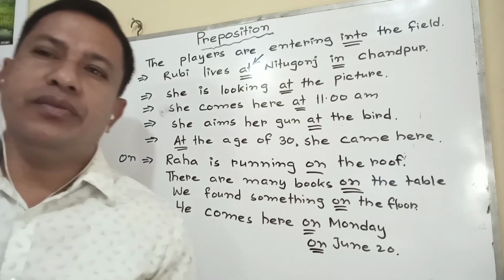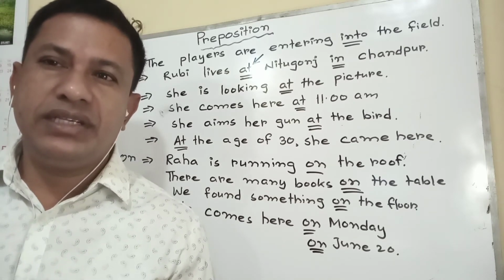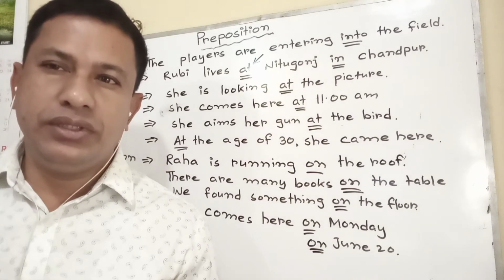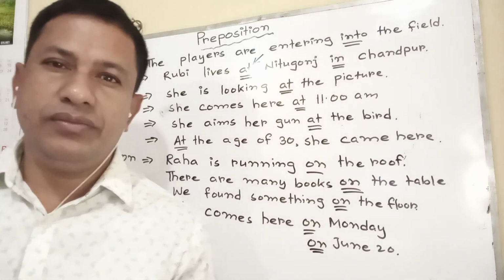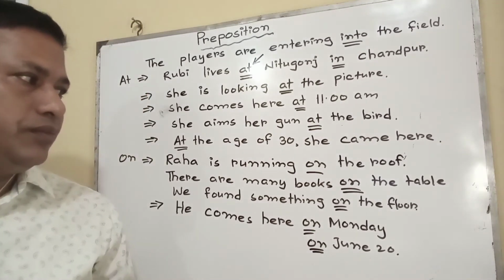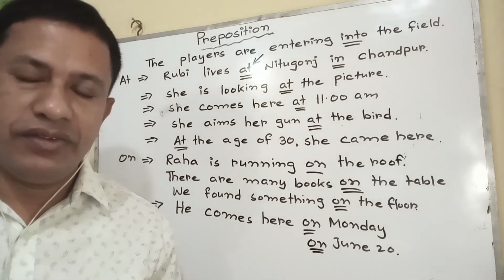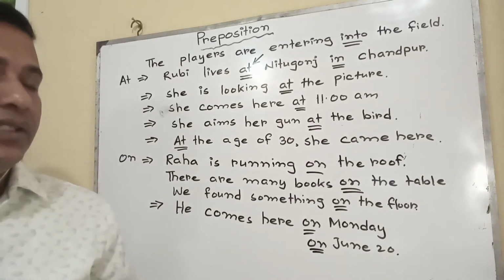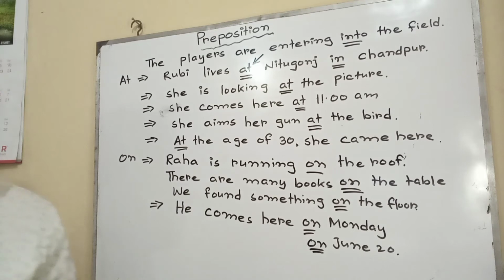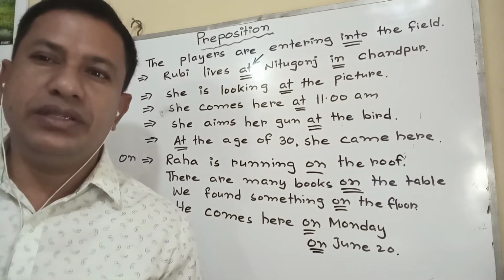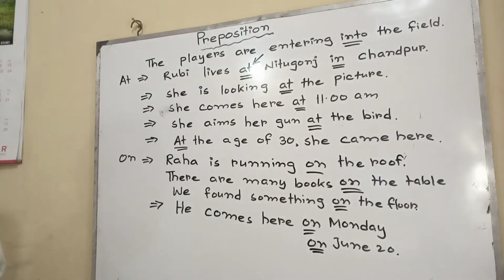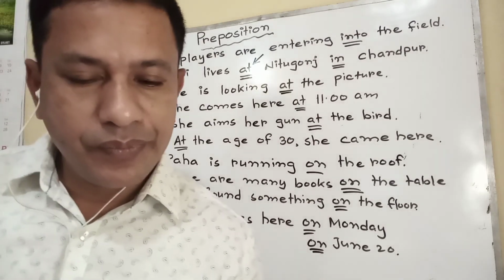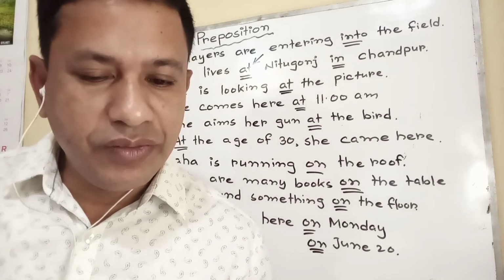In is used before month, year and season: in June, in February, in January; before year, in 2007, in 2013; and before season also, in summer, in winter. In this way, prepositions are used before time.